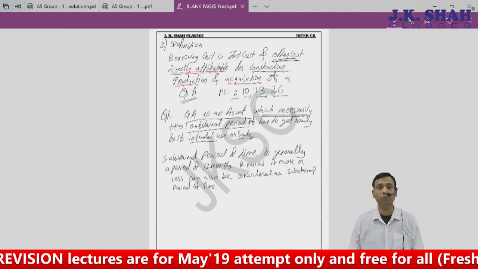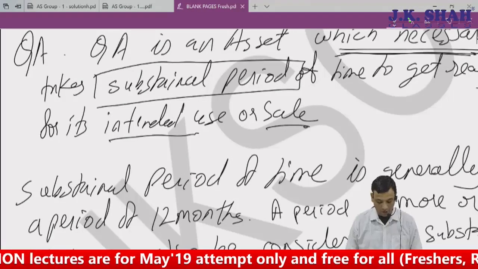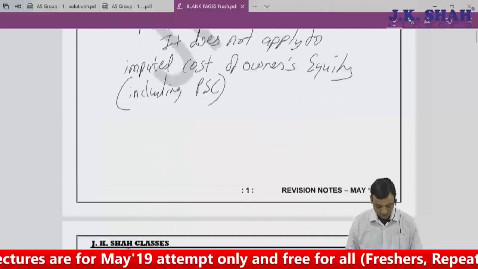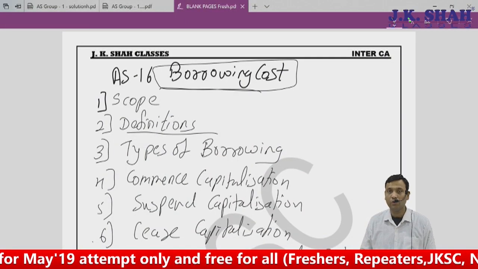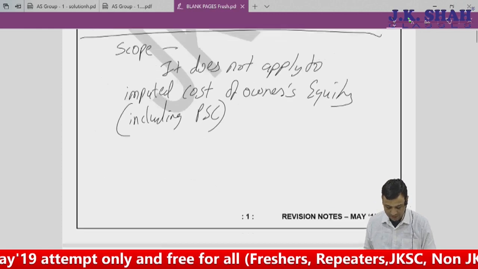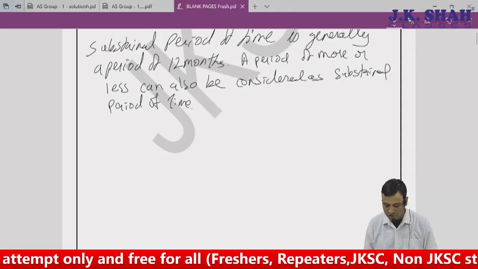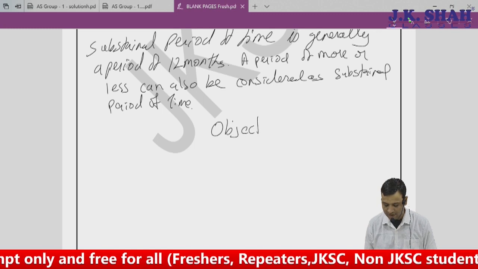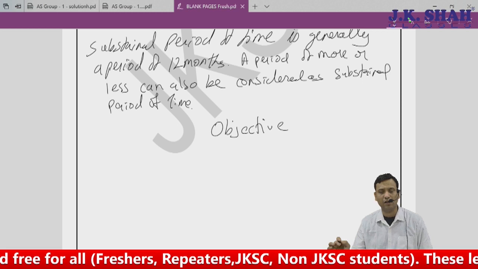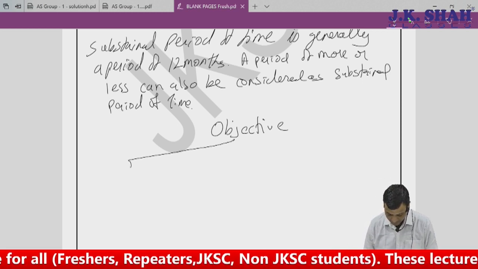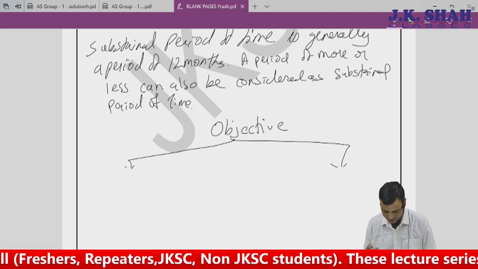Now the most important and vital point for us, okay, we understood what is a substantial period of time, but what is this accounting standard for? What is the purpose of this accounting standard? I can say the objective of this accounting standard. Why was this accounting standard made? The basic objective of this accounting standard is only for two things.